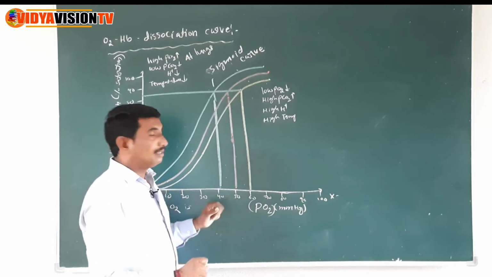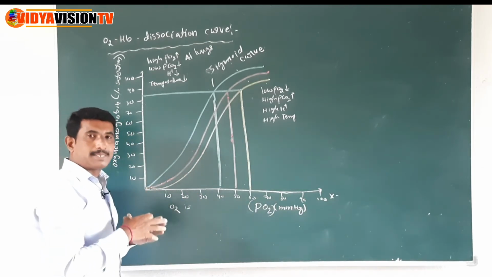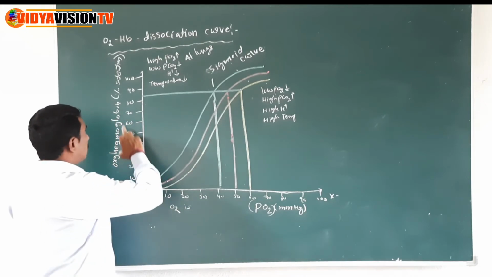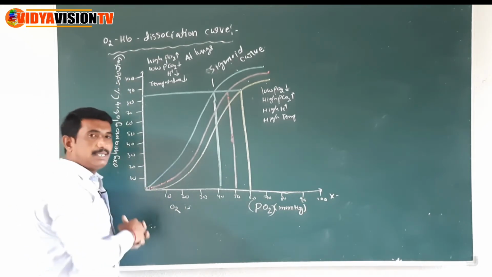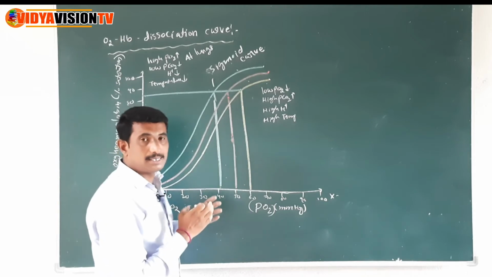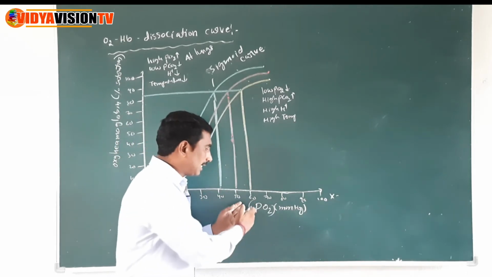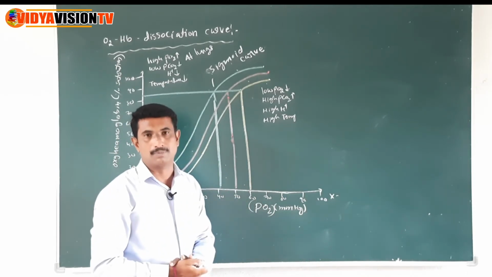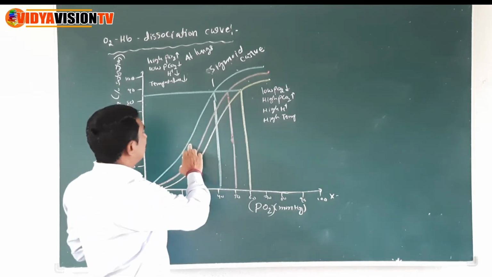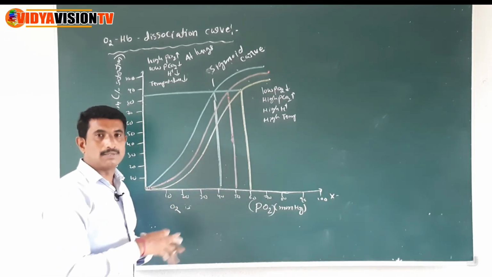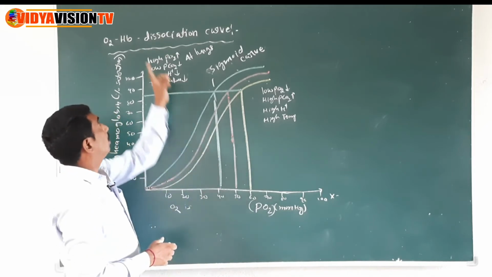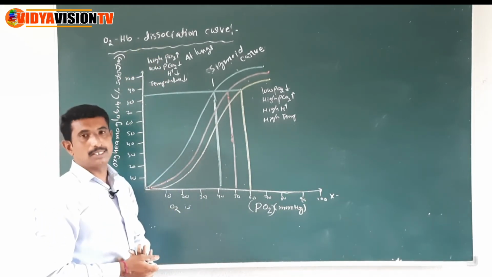The sigmoid curve is also known as the oxygen hemoglobin dissociation curve.